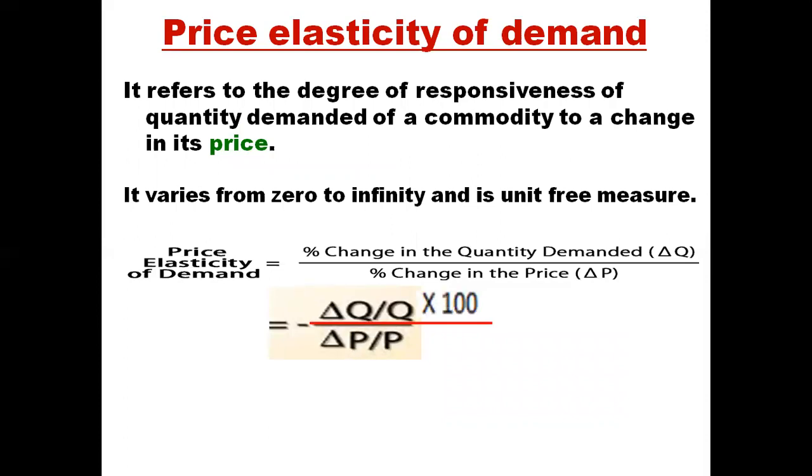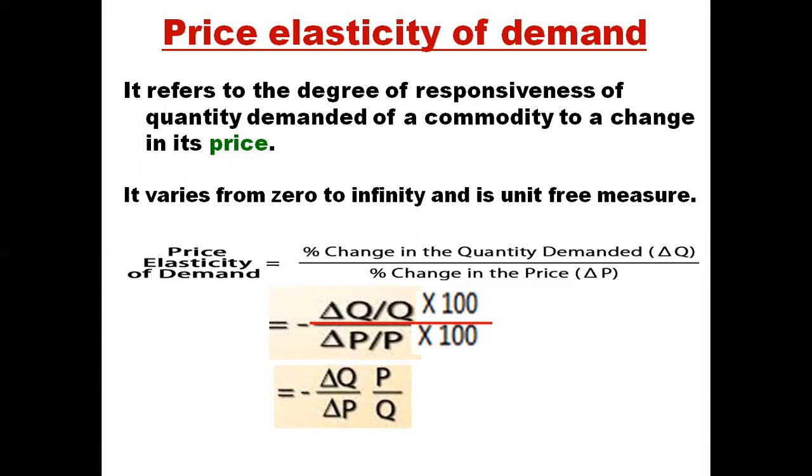So del Q divided by initial quantity Q multiplied by 100. And similarly, percentage change in price. Suppose P is the initial price, P1 is the new price. So we write P1 minus P divided by initial price P multiplied by 100. Now P1 minus P is del P, so del P by P multiplied by 100. Now 100 gets cancelled out and we write del Q by del P multiplied by P by Q.